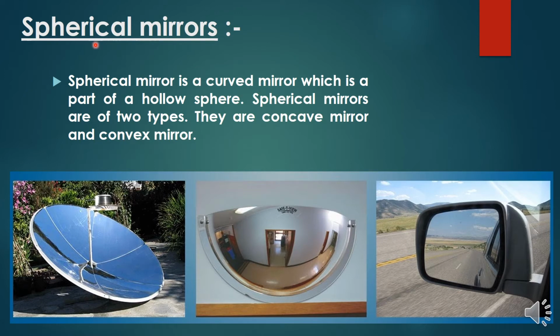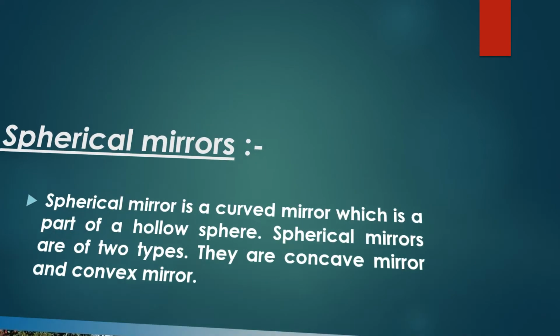Let us discuss spherical mirrors. What is a spherical mirror? A spherical mirror is a curved mirror which is part of a hollow sphere. Spherical mirrors are of two types. One is the concave mirror, another one is the convex mirror. You can see here so many devices we use in real situations. Right, so a spherical mirror is a curved mirror which is a part of a hollow sphere, and spherical mirrors are of two types: concave mirror and convex mirror.